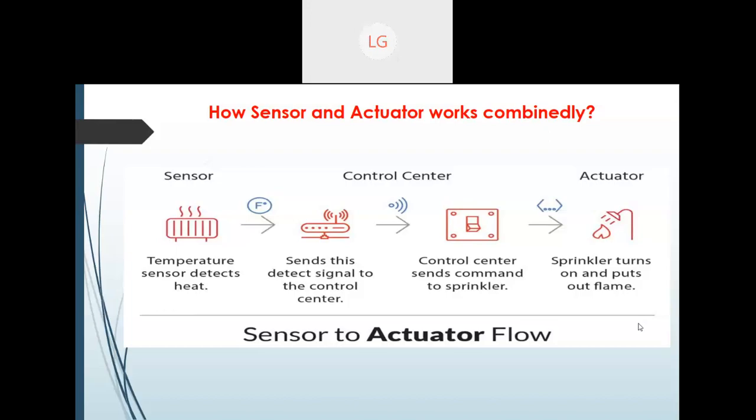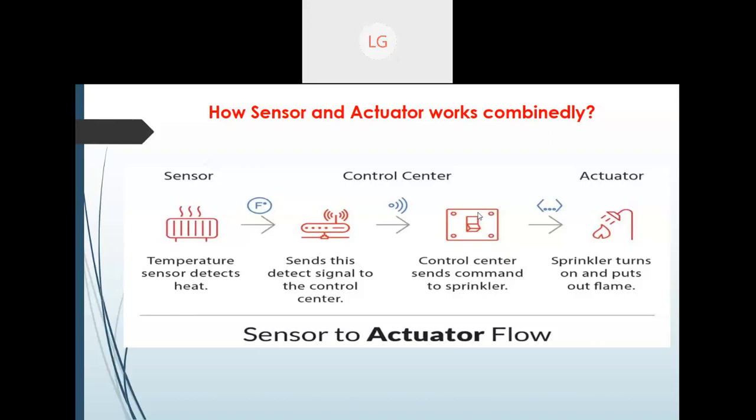Now here is the actuator, and this is a kind of mechanical device which will take some kind of action towards it. So this is the sensor to actuator flow, and this is the integration of sensor and actuator which will make this IoT device. Okay.